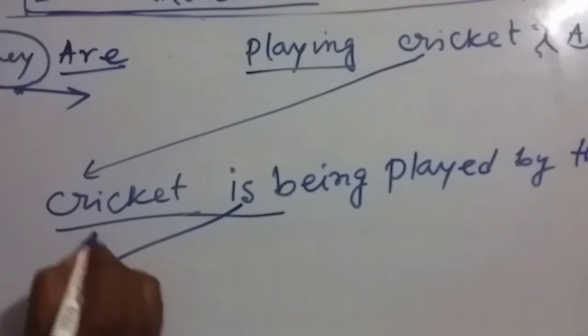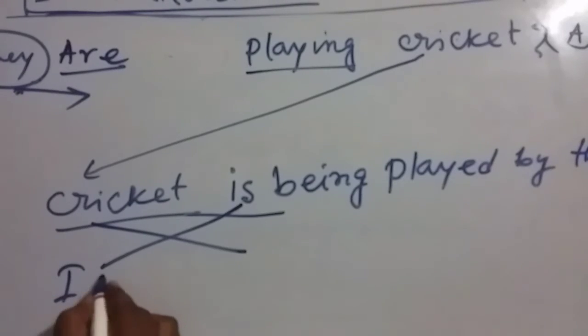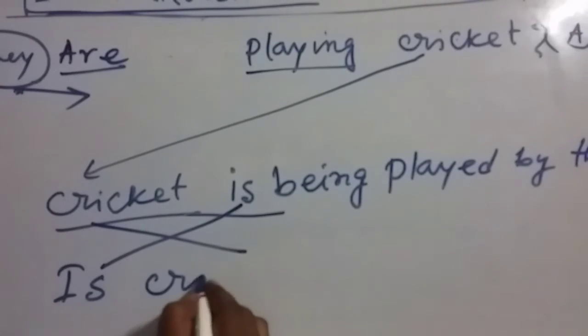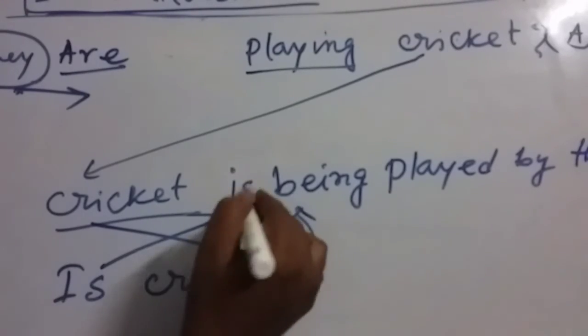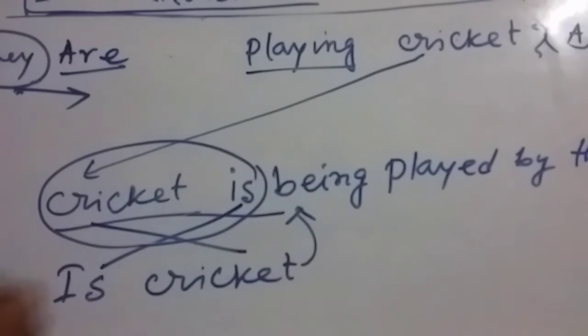Just we have to interchange this one: is, then cricket, then the rest of the words. So we just replace this one: is cricket being played by them, and obviously we have to place the question mark at the end of the sentence. So my dear friends, it became the passive of interrogative sentence.